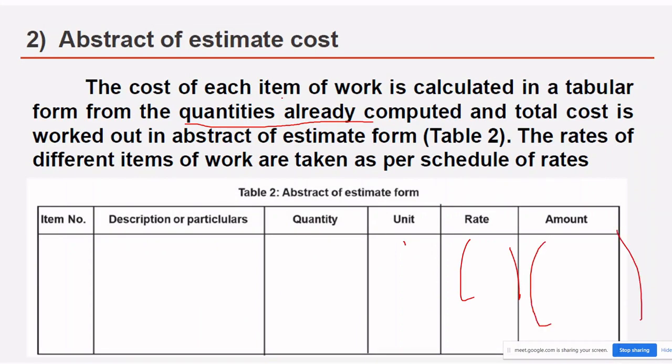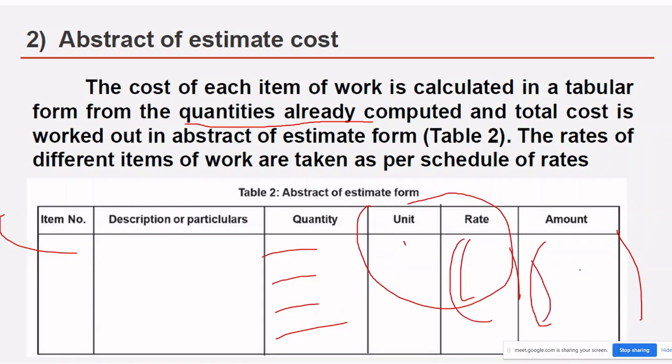The cost of each item of work is calculated in tabular form from the quantities already computed, and the total cost is worked out in the abstract of estimate form. The rates of different items of work are taken as per the schedule of rates. The unit rates are all given in the schedule of rates. You just have to calculate quantities. Once the quantity is known, open your schedule of rates book, enter the rate, multiply, and you'll get the amount for each item occurring in that project. So this is the detailed estimate.